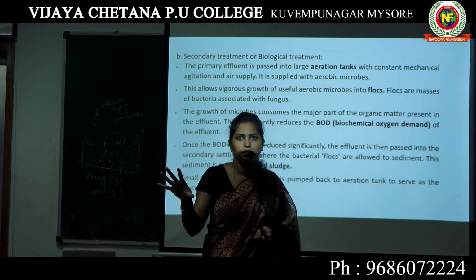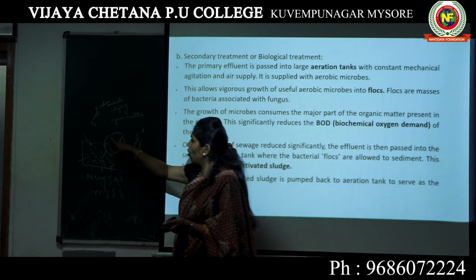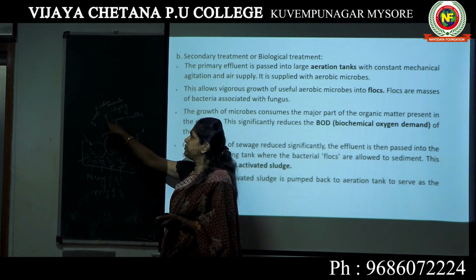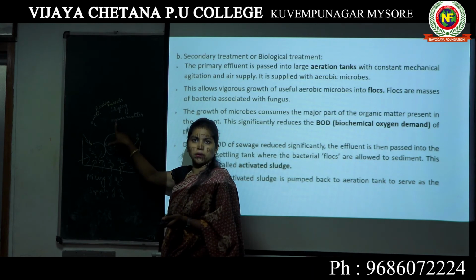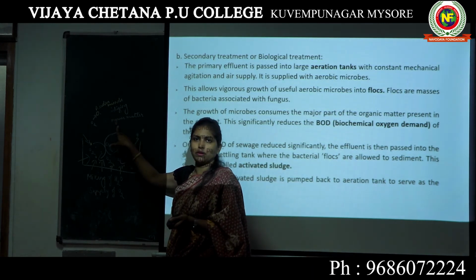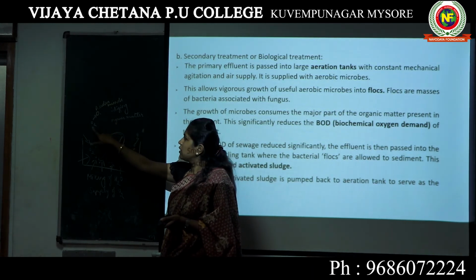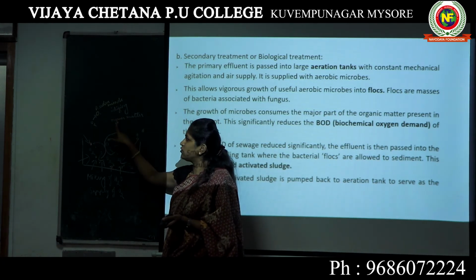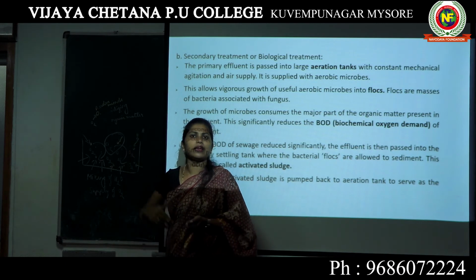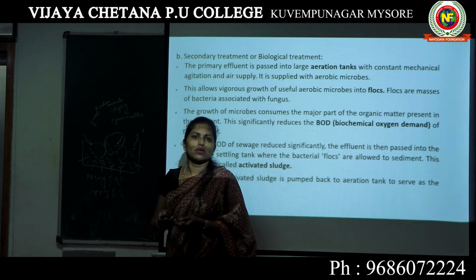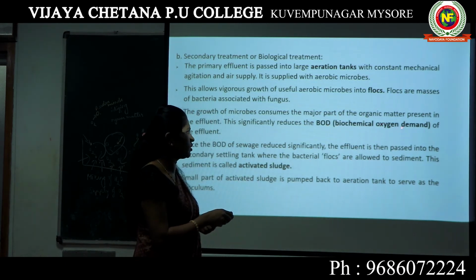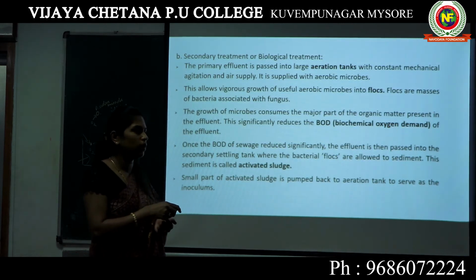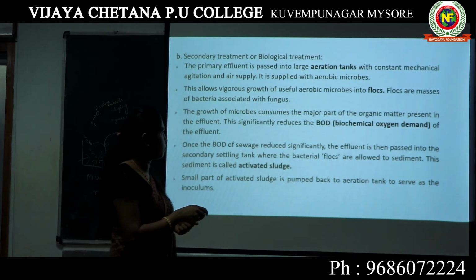So depending on how much oxygen is being utilized, you can calculate the amount of organic matter present in the sewage. If there is more oxygen usage, that means there is more organic matter. That means water is more polluted. If there is less oxygen usage, that indicates there is less organic matter, so water is less polluted. Okay, so that's what biochemical oxygen demand is. We will study it under a separate heading.